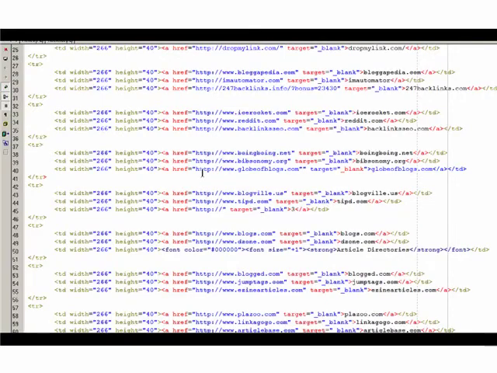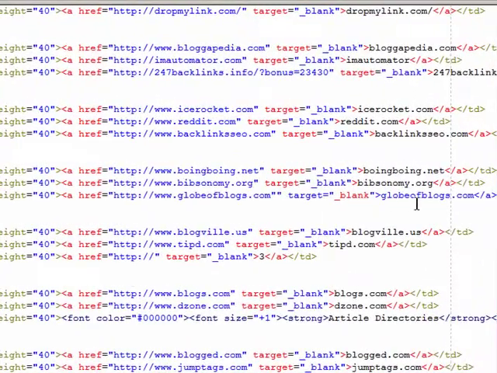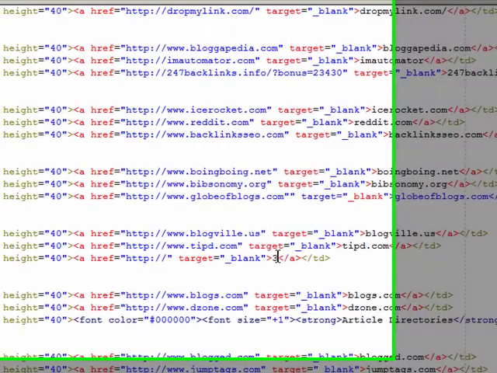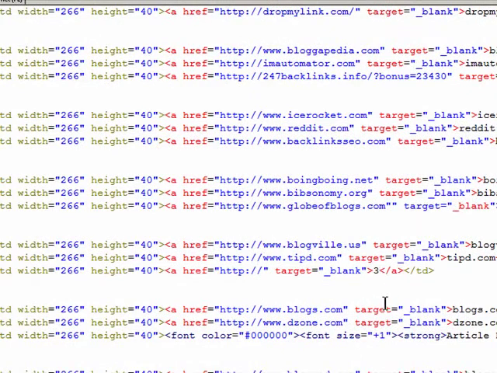In here, in this bottom line, we see globe of blogs. This is actually the anchor text that you see when you open up the page. And just down below this, now in this line, you see a number 3. Okay, now let's say you want to add a site to this. Let's say you want to add a new domain to this. All you have to do is type in whatever the anchor text is, the name of that site.